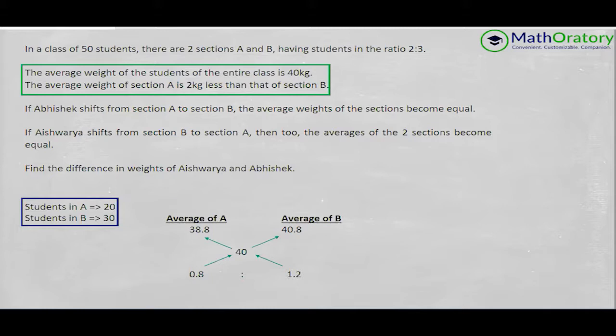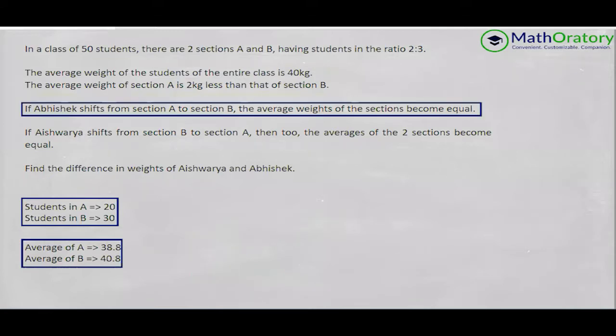So this is what we needed to figure out from this particular information. We have got the average of A as 38.8 and the average of B as 40.8. Let's now keep this information aside. Now we have this information with us: the average of A is 38.8 and the average of B is 40.8. Next, let's move on to the next information that is available to us.